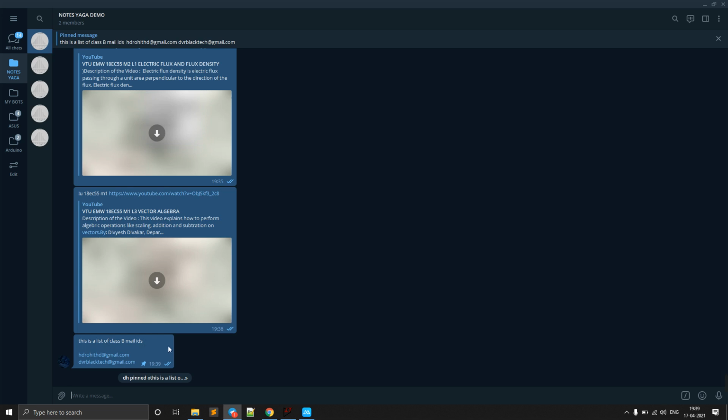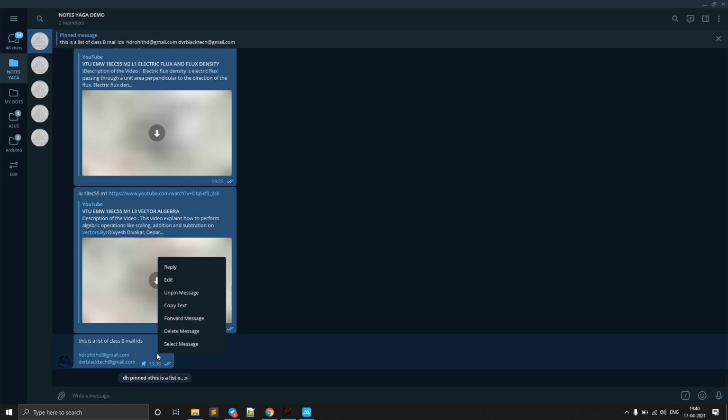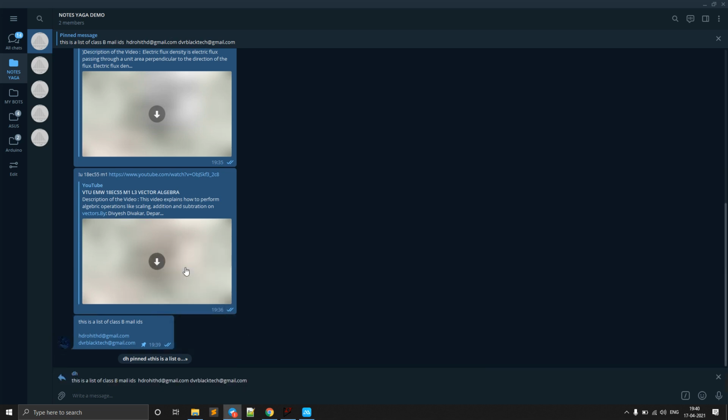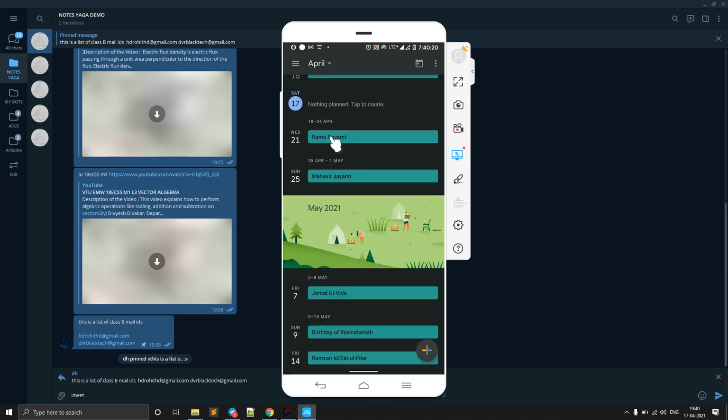Now whenever we want to create a meeting for a certain class or certain group, some group of people, then you just create like this, and click on this pinned message, just click reply. So here again the same command, the exclamatory mark, and if I just write MEET, so here you can see this is my calendar.